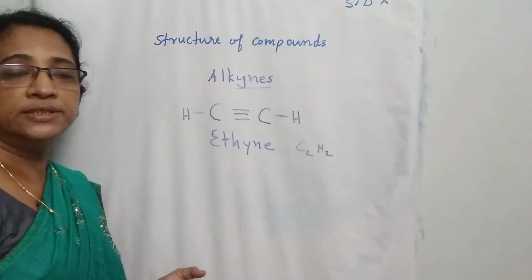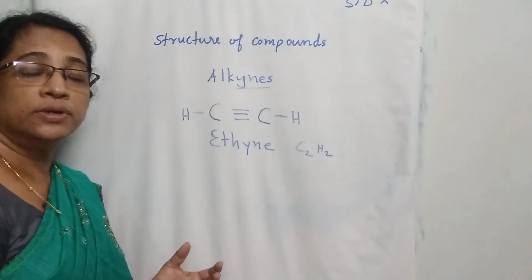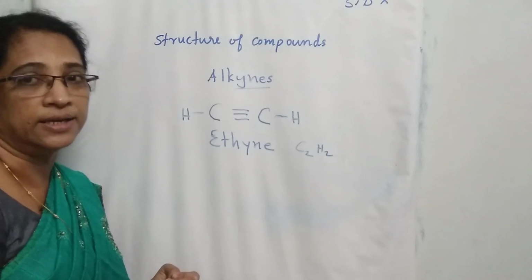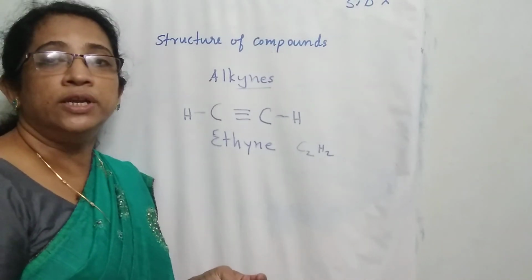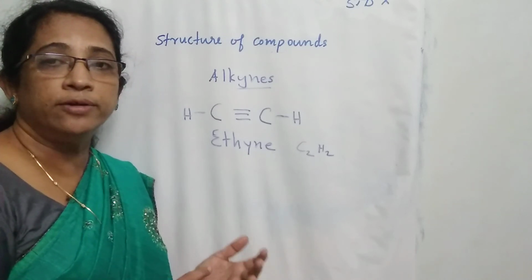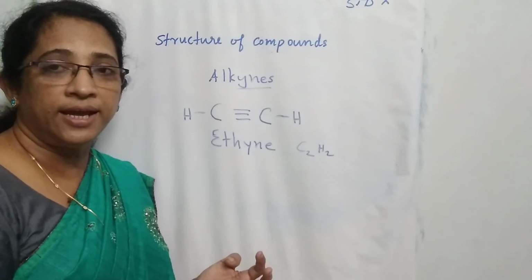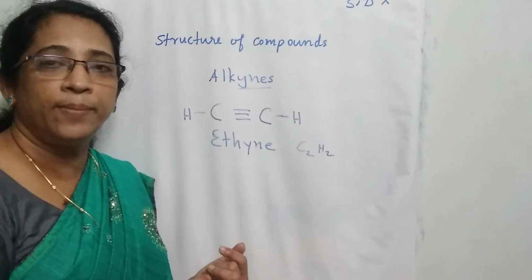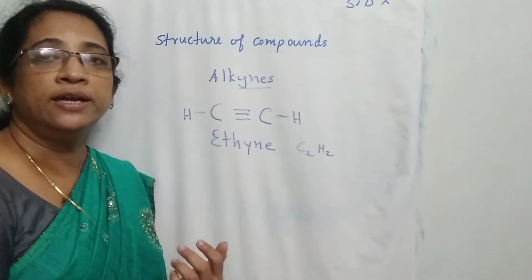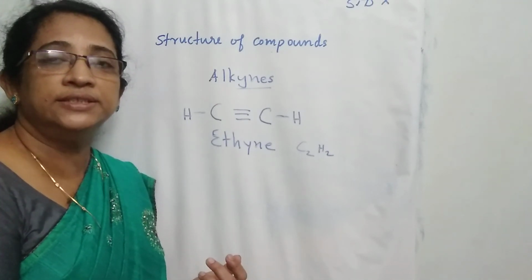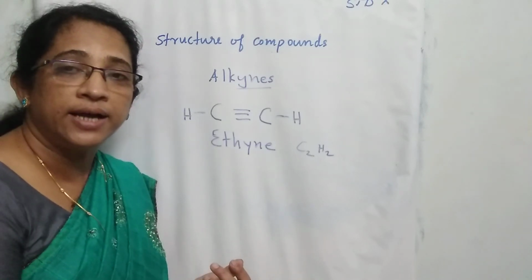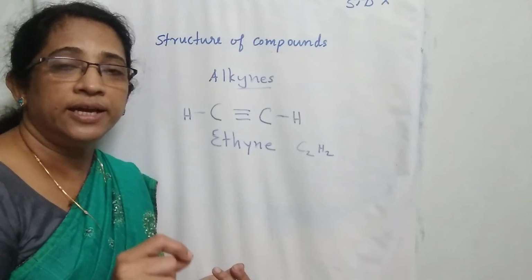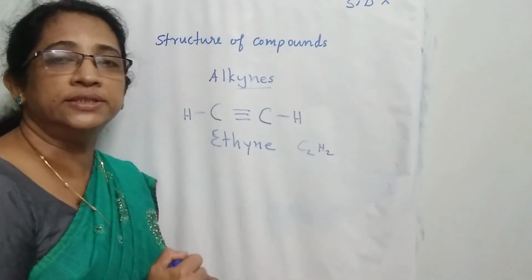So today we discussed the names of members in the alkane family, alkene and alkyne. From the alkane family, we learned the names and structures of 5 compounds. The first compound is methane, next ethane, propane, butane, pentane. Then from the alkene family, we learned the structure of ethene. And from the alkyne family, the structure of ethyne. Ethyne is a compound having the molecular formula C2H2.